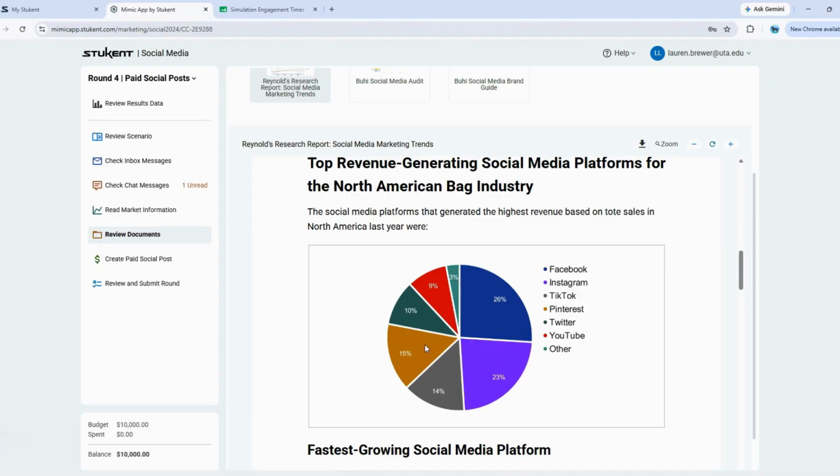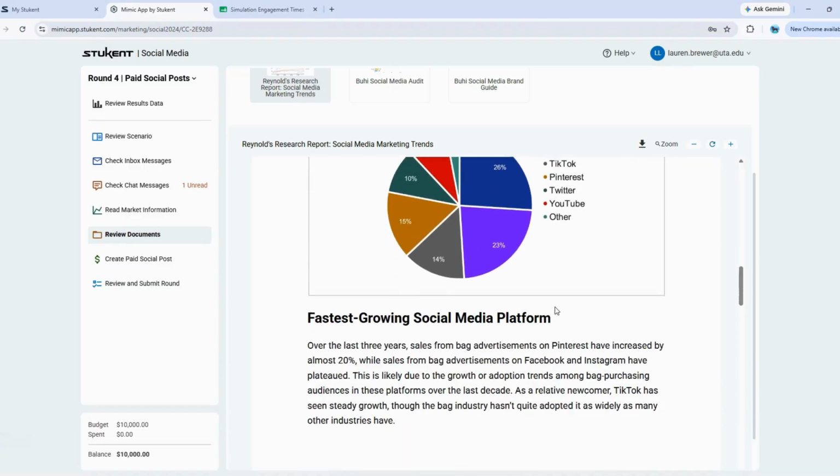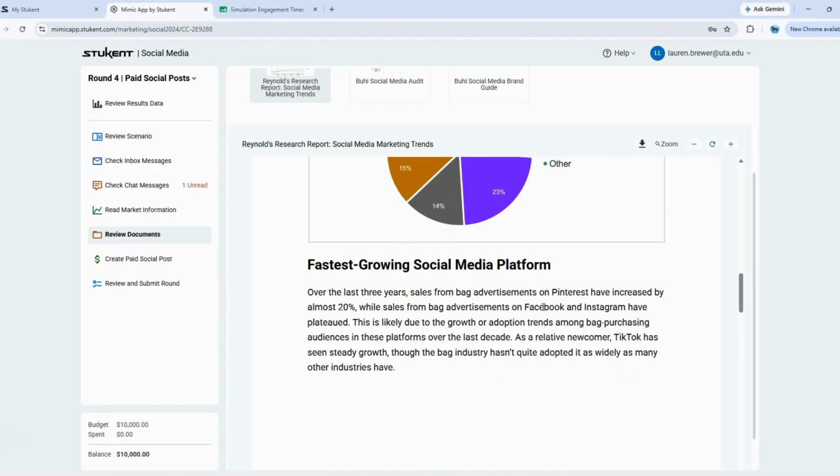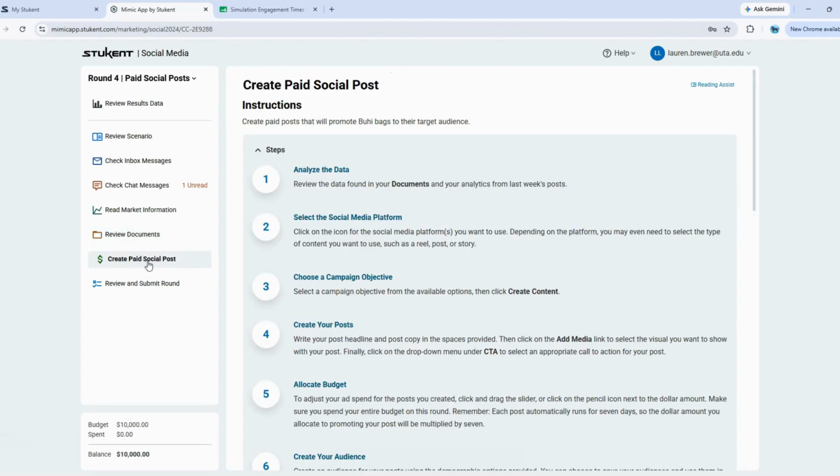So this is something to keep in mind because our revenue goal has increased. We will likely want to use Facebook and Instagram as these are our top 2 performing platforms. We also want to read about fastest growing social media platforms over the last 3 years. Sales from bag advertisements on Pinterest have increased by almost 20%. So this is something to keep in mind as well. So let's go ahead and go over to creating our paid social posts.